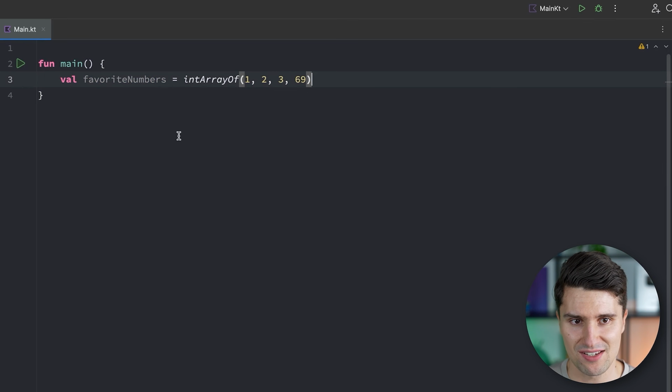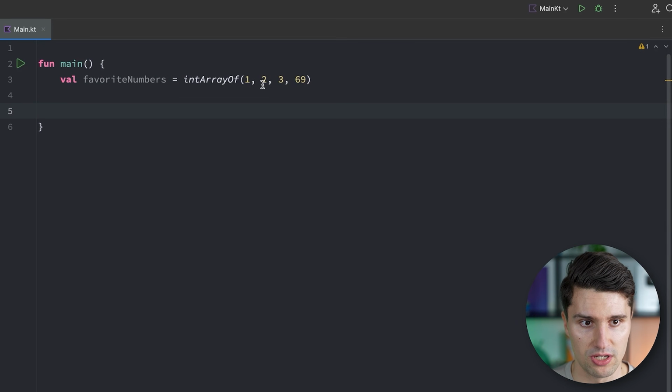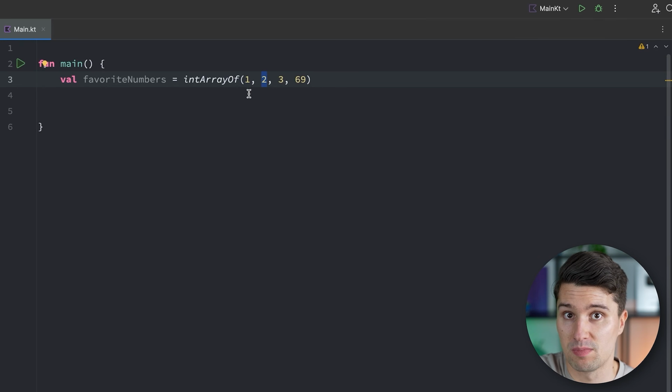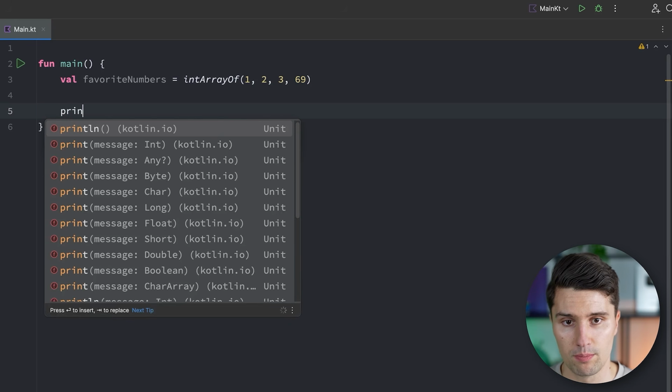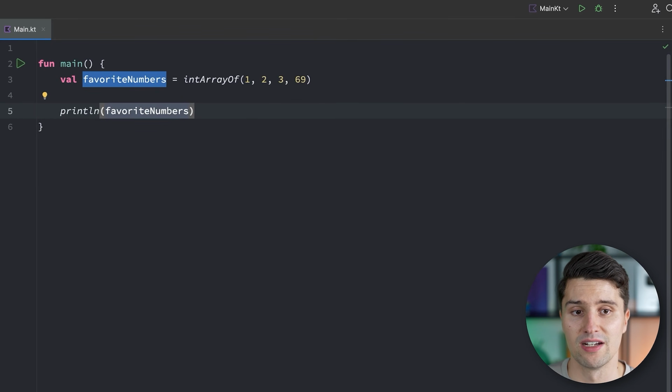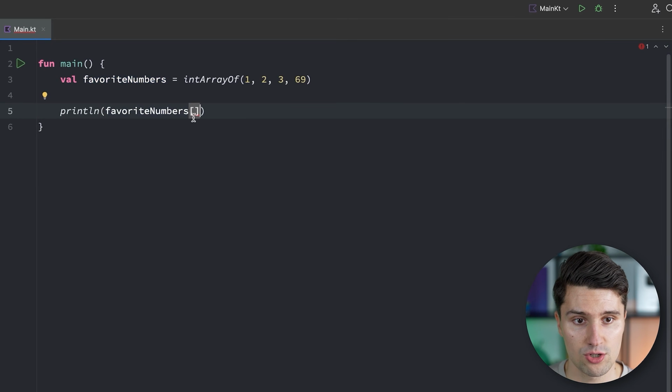If we now want to access certain values inside of this array, so let's say we want to print the second element of this array, then that works via indexing. The way arrays work is every single number gets a specific index. In coding, we start counting from 0. So the first number would be at index 0, the second one at index 1, index 2, index 3. So we could print favorite numbers, and then access the favorite numbers array at a specific index with these square brackets.